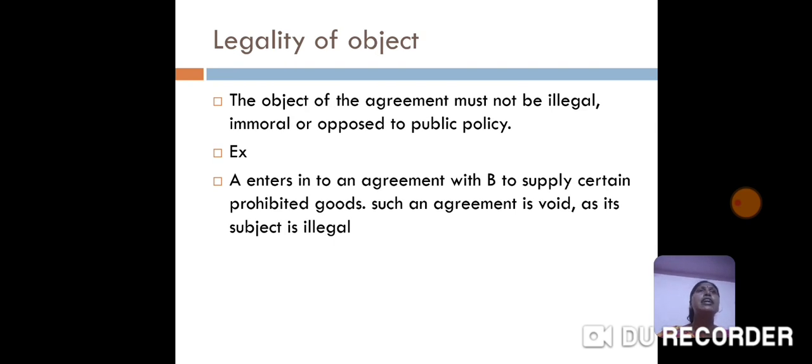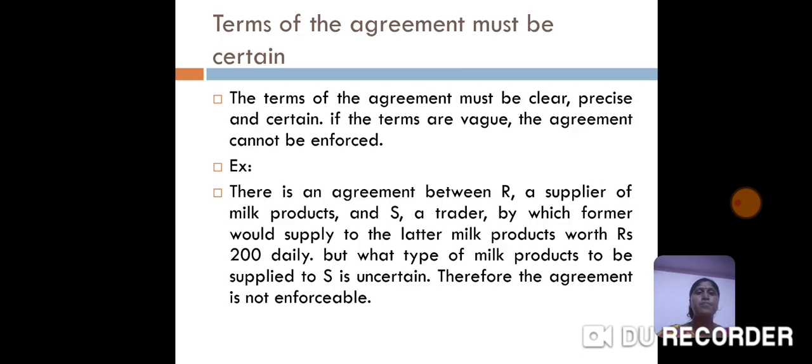Next comes the legality of object. Any contract we are entering should be legal, it should not be immoral, and it should not be opposed to public policy. For example, a person enters into a contract with B to supply certain prohibited goods. Such an agreement is void as it has an illegal object. Giving a bribe comes under illegal, immoral, or opposed to public policy. So these will not come under a valid contract.